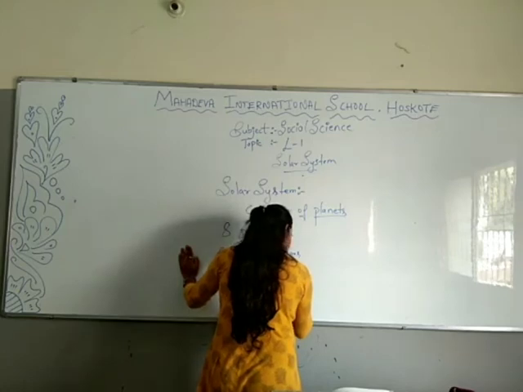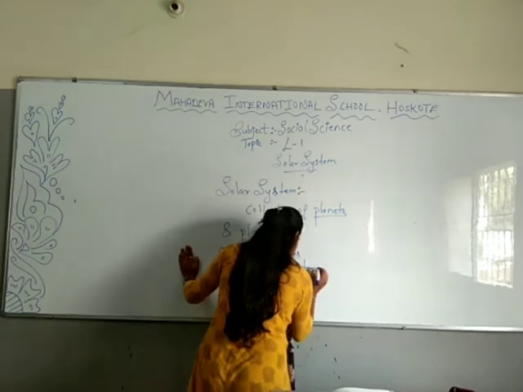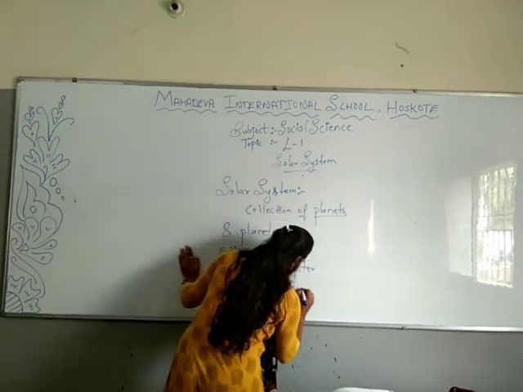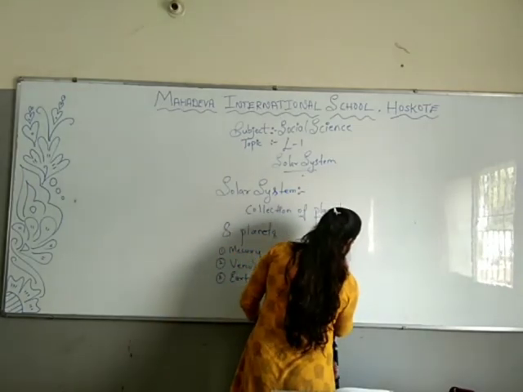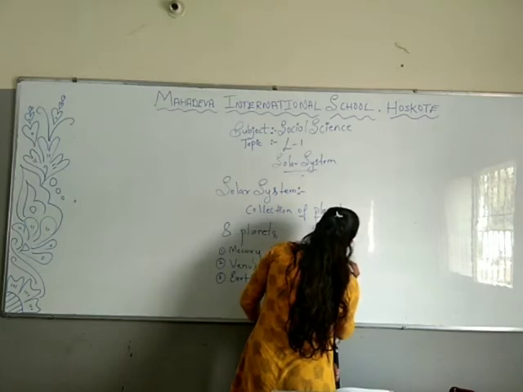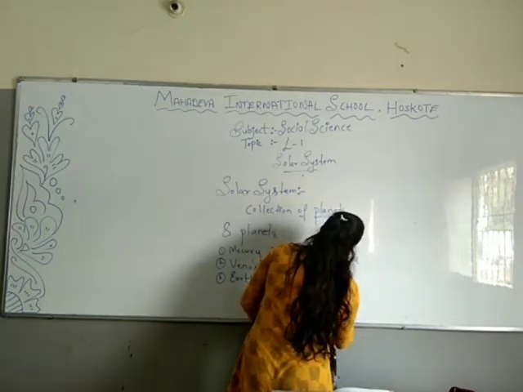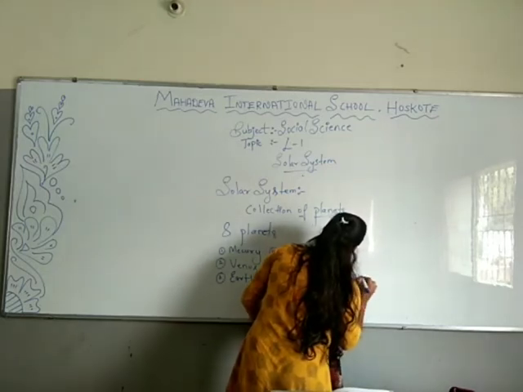Fifth one, Jupiter. Sixth one, Saturn. Seventh one, Uranus. And eighth one, last but not the least, Neptune.